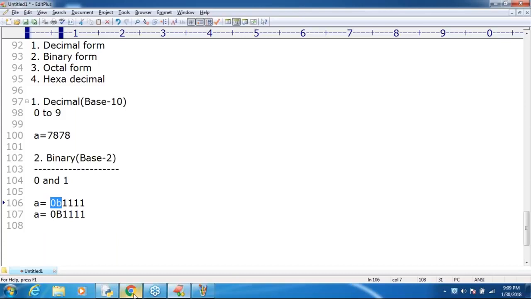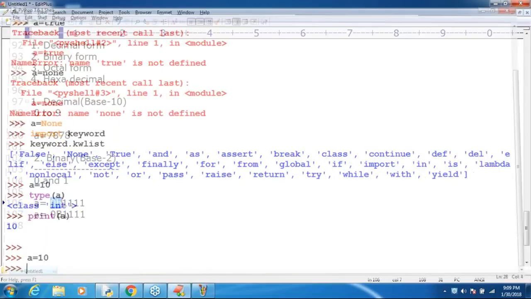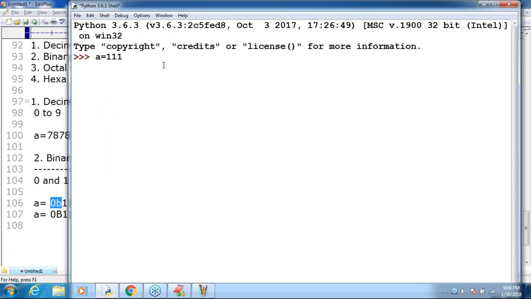Now take a very special case, sir. Let me open it again. a = 1111. If I print a, that is the value we get, 1111. Now my requirement is a = 0b1111.